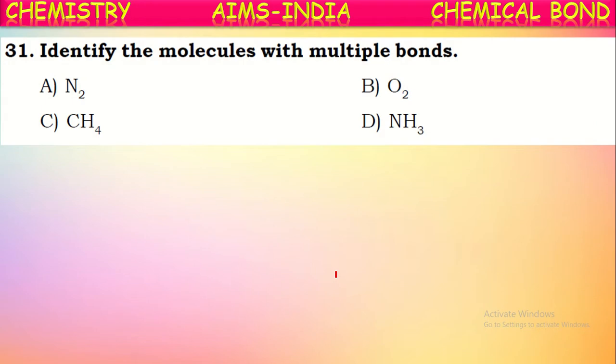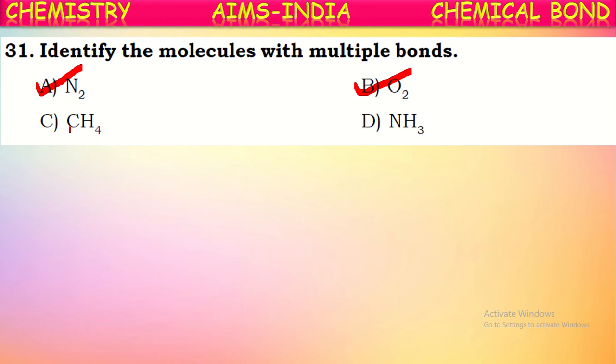Next question. Identify the molecules with multiple bonds. Multiple bonds means the bond formed by the sharing of more than one pair of electrons between two atoms. Generally double bond and triple bond are considered as multiple bonds. See here, the nitrogen molecule has three covalent bonds between two nitrogen atoms, isn't it? In the same way, the oxygen molecule has two covalent bonds between two oxygen atoms. So these two are the molecules having multiple bonds.